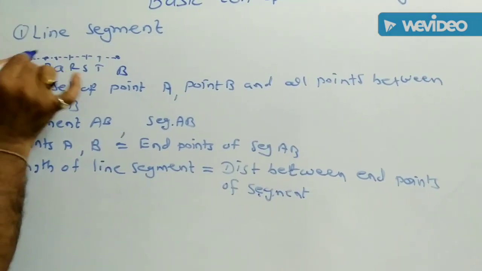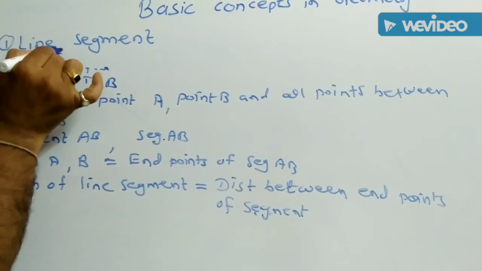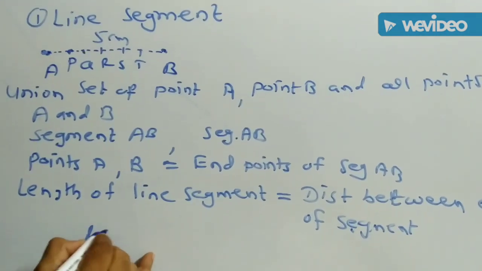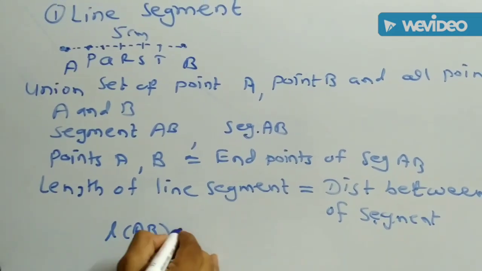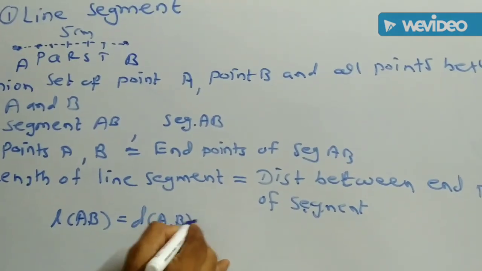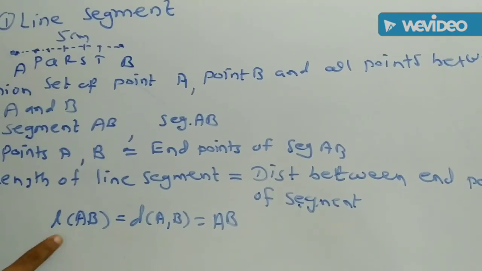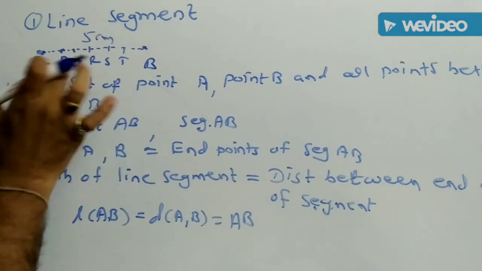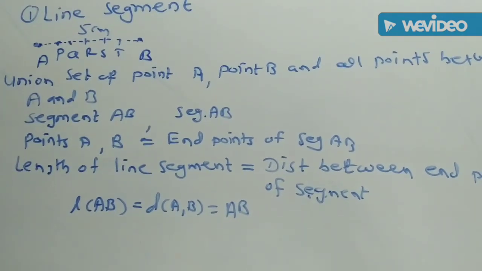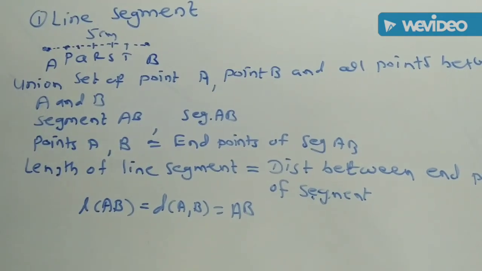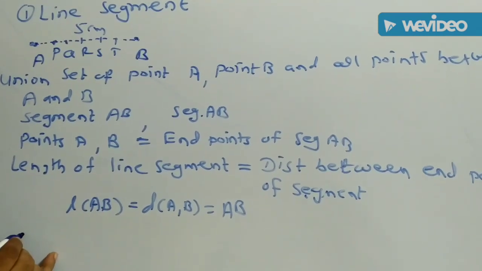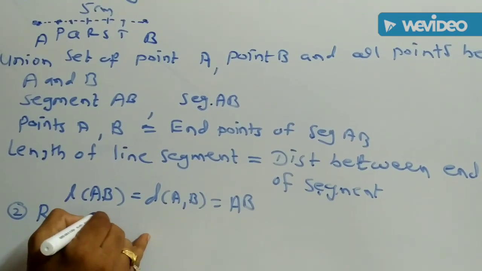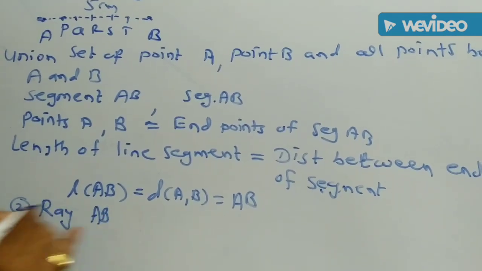Suppose the distance between these two points A and B is 5 centimeter, then the length of this line segment is 5 centimeter, and it is denoted as length of AB or distance AB or simply AB, and that is called the length of the line segment. That is, the distance between the end points of the line segment is called the length of the line segment.